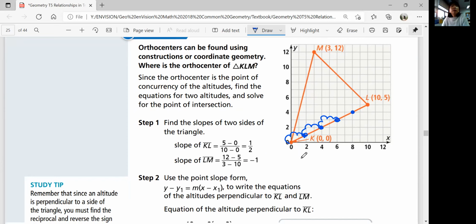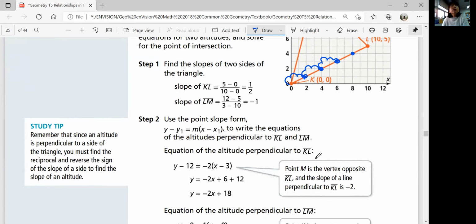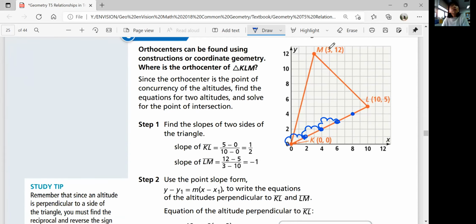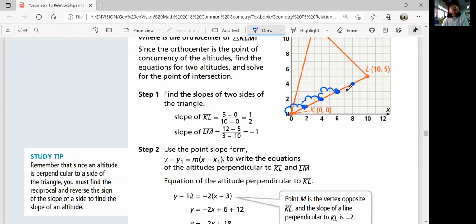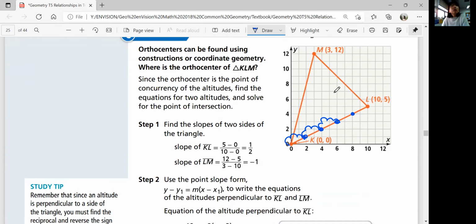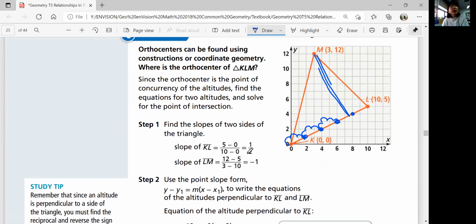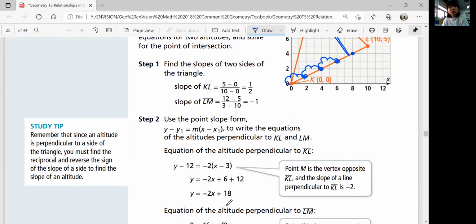So the equation of the altitude perpendicular to KL, you can use the point (3,12). That's your vertex, right? To draw an altitude that's perpendicular to this line KL, your slope must be the perpendicular slope from KL, which is the opposite reciprocal, remember from Algebra 1. So -2/1 is the opposite reciprocal of 1/2, and that is your perpendicular slope for KL.